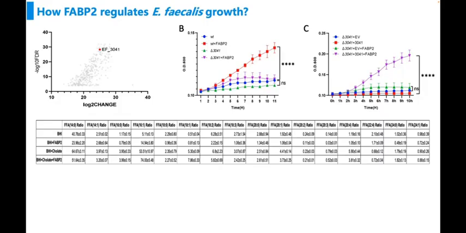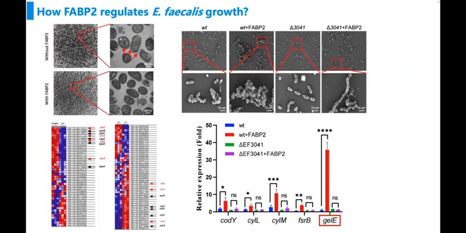So we constructed an EF3041-deficient strain, and we found no differences in the fatty acid profiles between wild-type and mutant bacteria, suggesting that FABP2's effects are independent of its classical lipid-binding function. The RNA sequencing analysis further revealed that FABP2 stimulation upregulated several ABC transporter genes in Enterococcus. However, these genes were significantly downregulated in the EF3041 knockout strain.